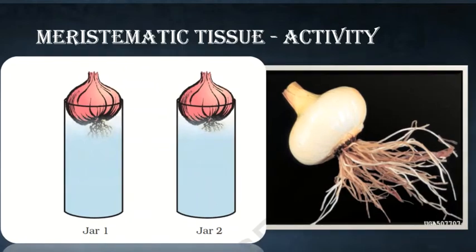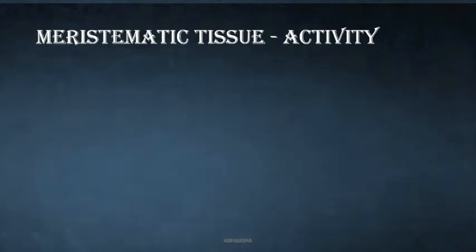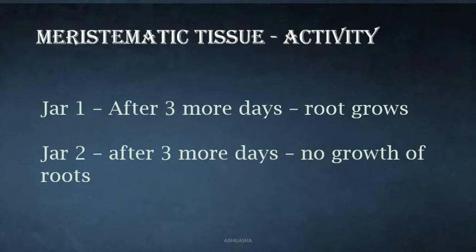Now just remove the onion from jar 2, trim the tips of the roots and replace the onion back in the jar. Leave and observe after a few days. You'll see that the roots in jar 1 have grown but not in jar 2. What could be the reason? Think and let me know.